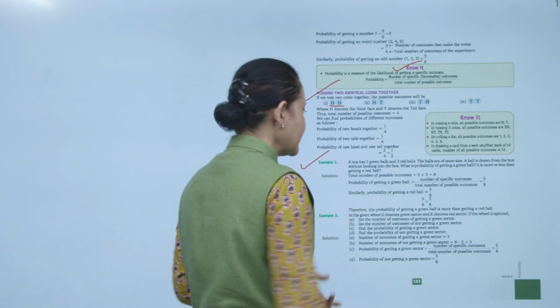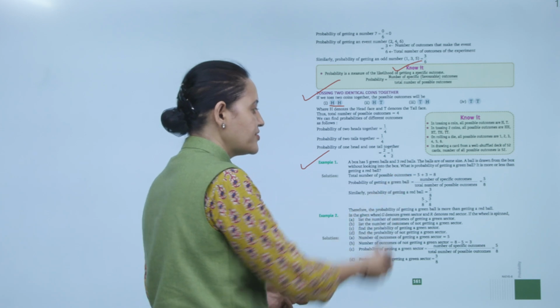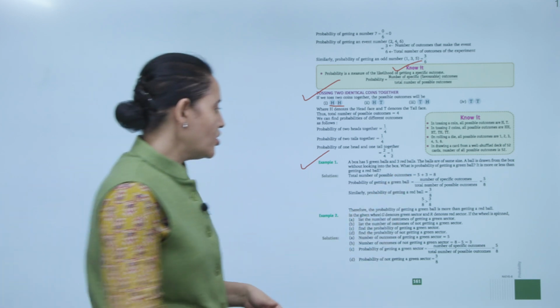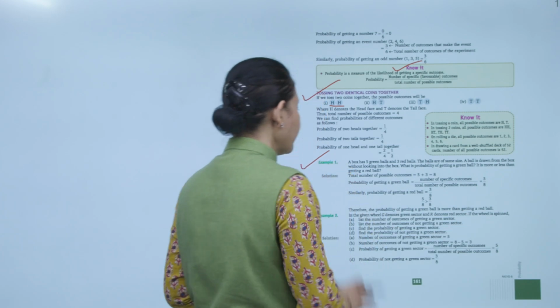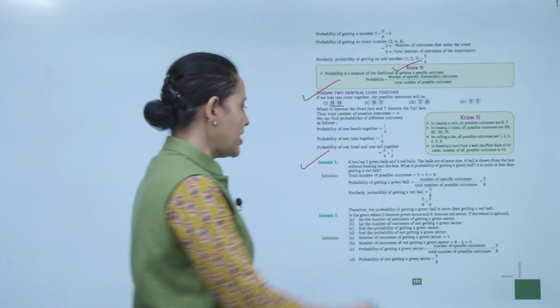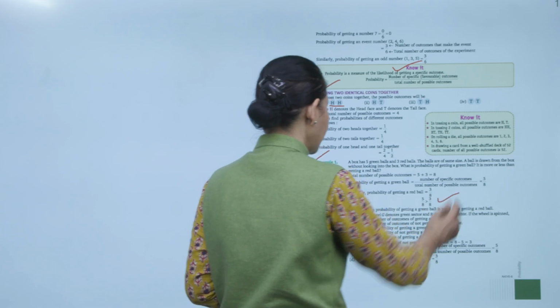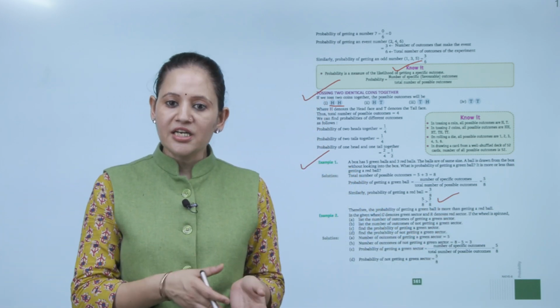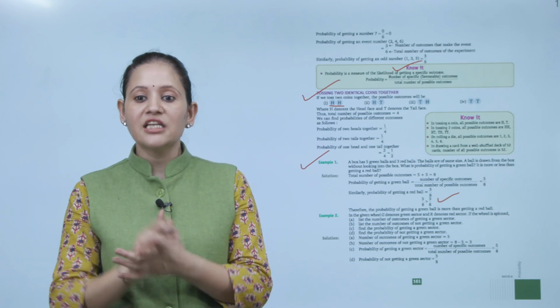The probability of getting a green ball is the number of specific outcomes upon the total number of possible outcomes. So for green it will be 5 by 8. Similarly, the probability of getting a red ball is 3 by 8. So 5 by 8 is greater than 3 by 8. So therefore, whose probability is higher? The probability of getting a green ball is more than getting a red ball.